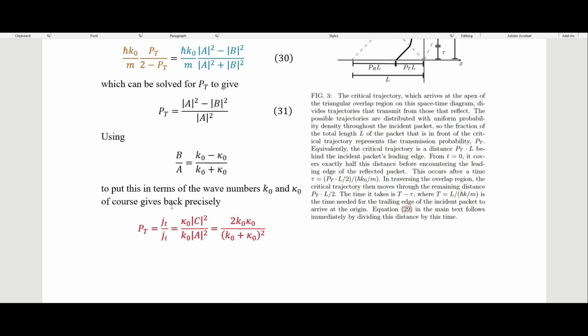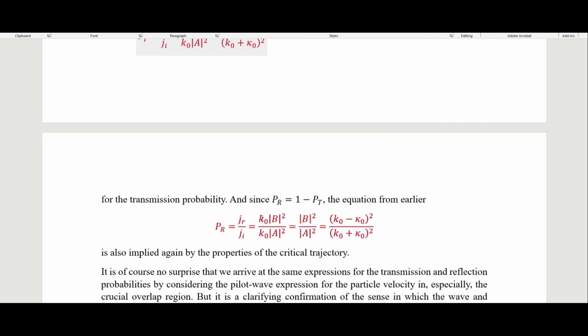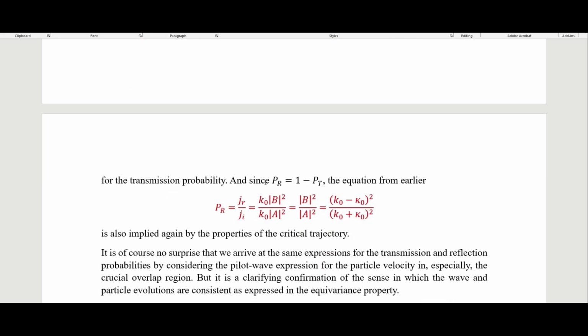To put this in terms of the wave numbers k sub naught and kappa sub naught, this gives back precisely this, which is our probability for transmission. And so our PR, the probability for reflection, is just 1 minus the probability for transmission, because we have to have our probabilities add up to 1.